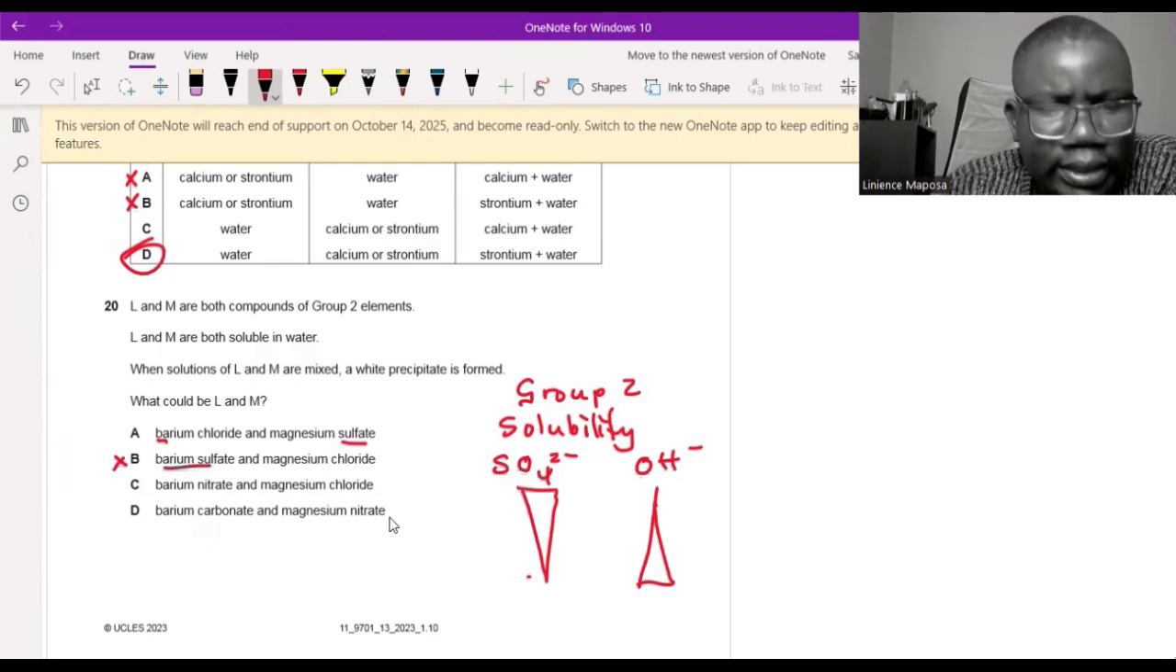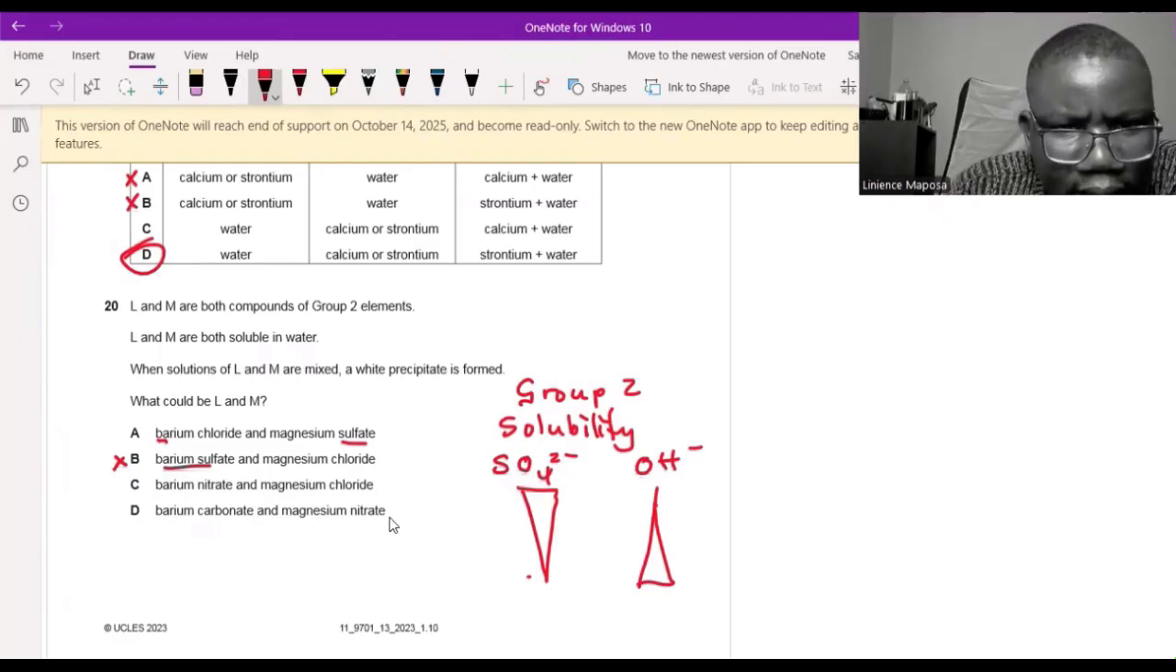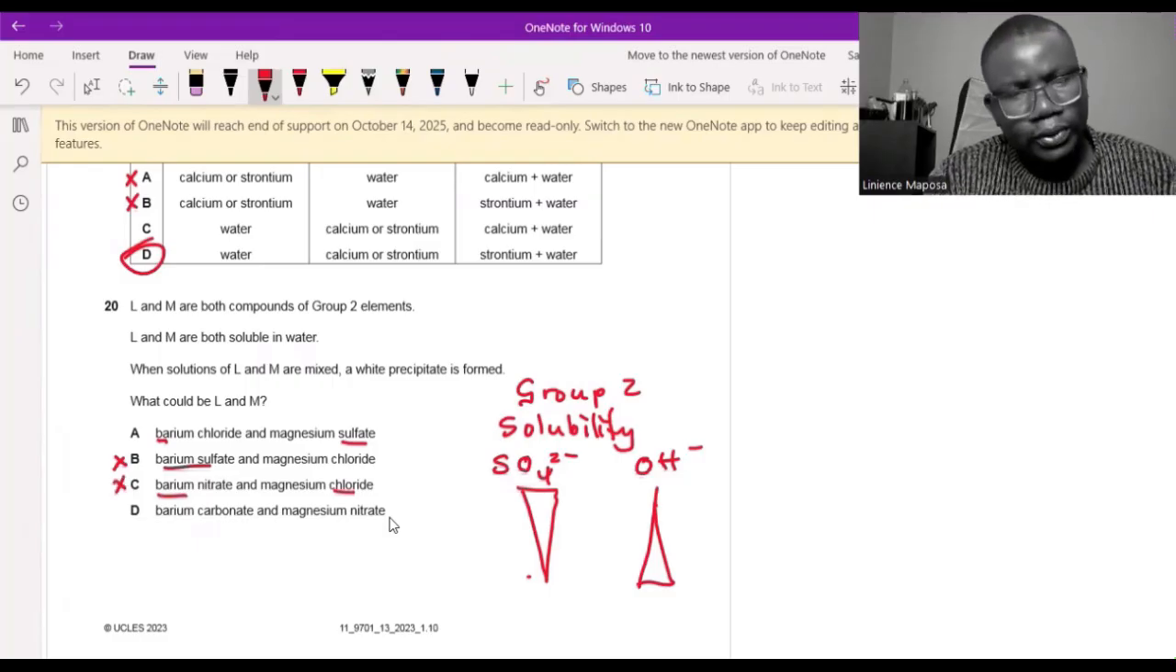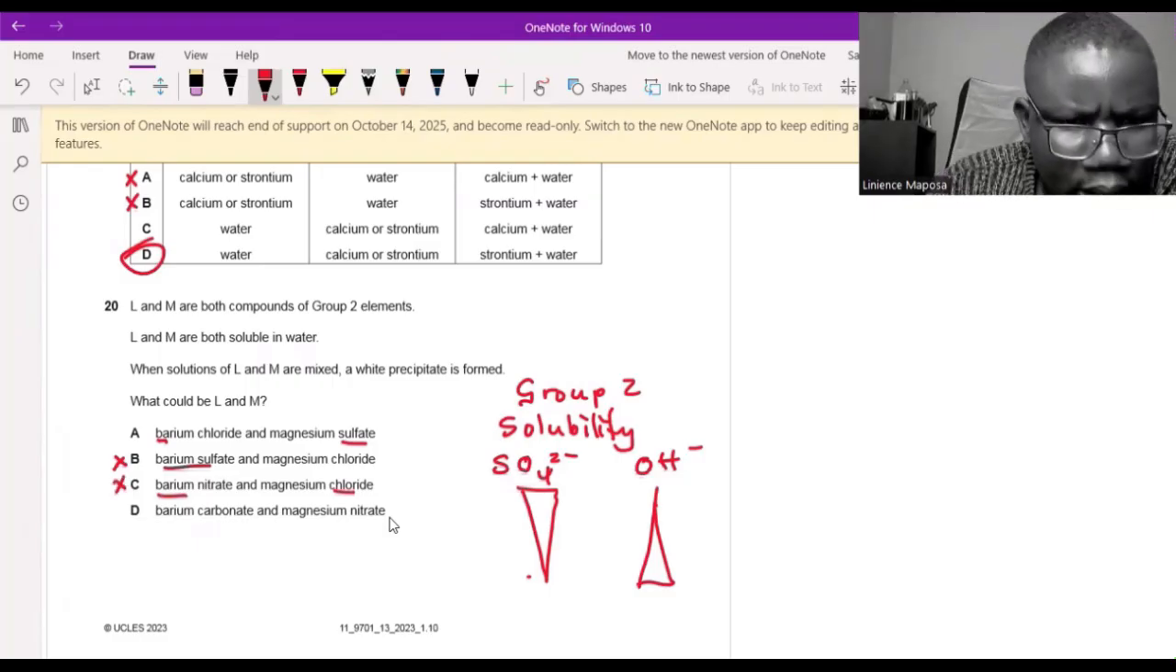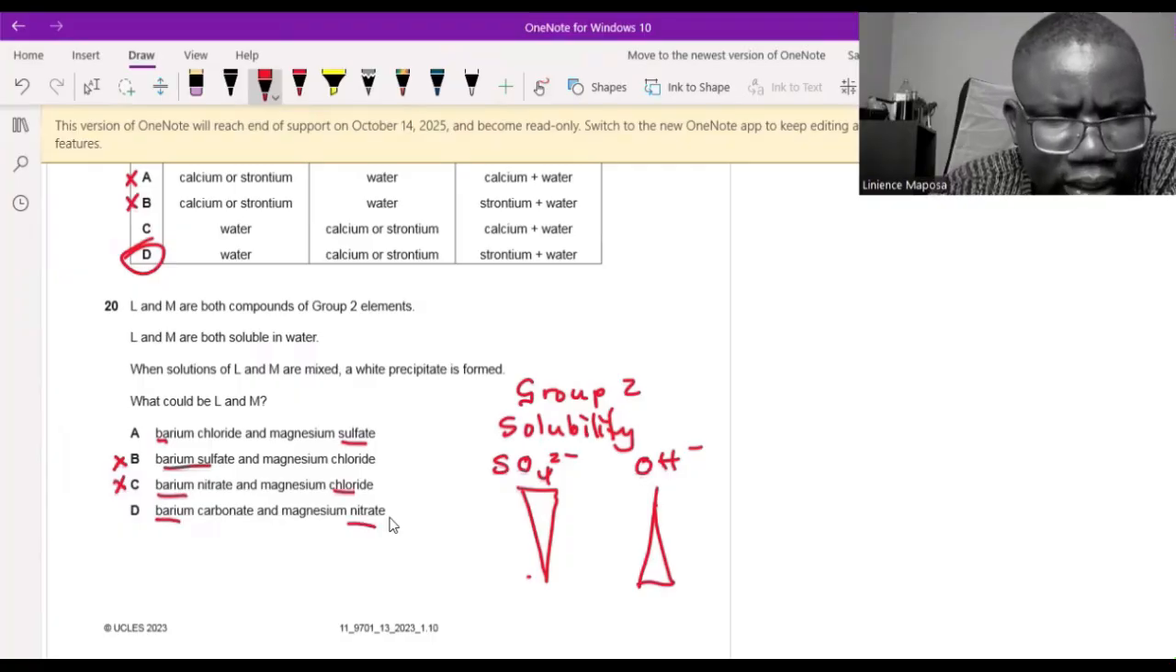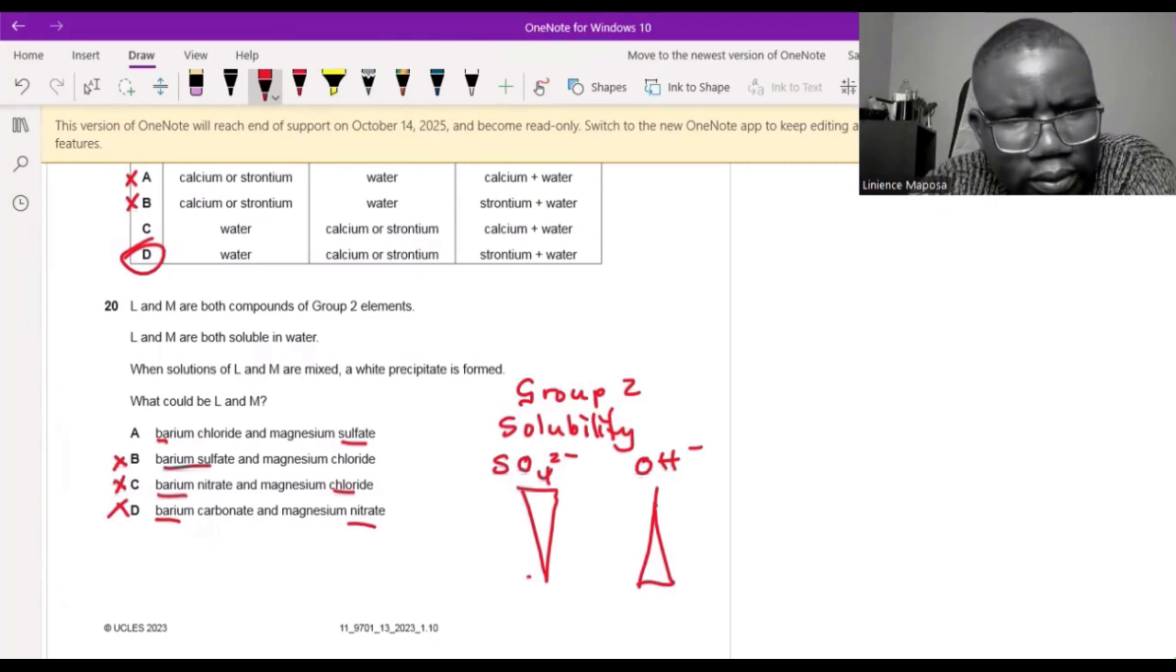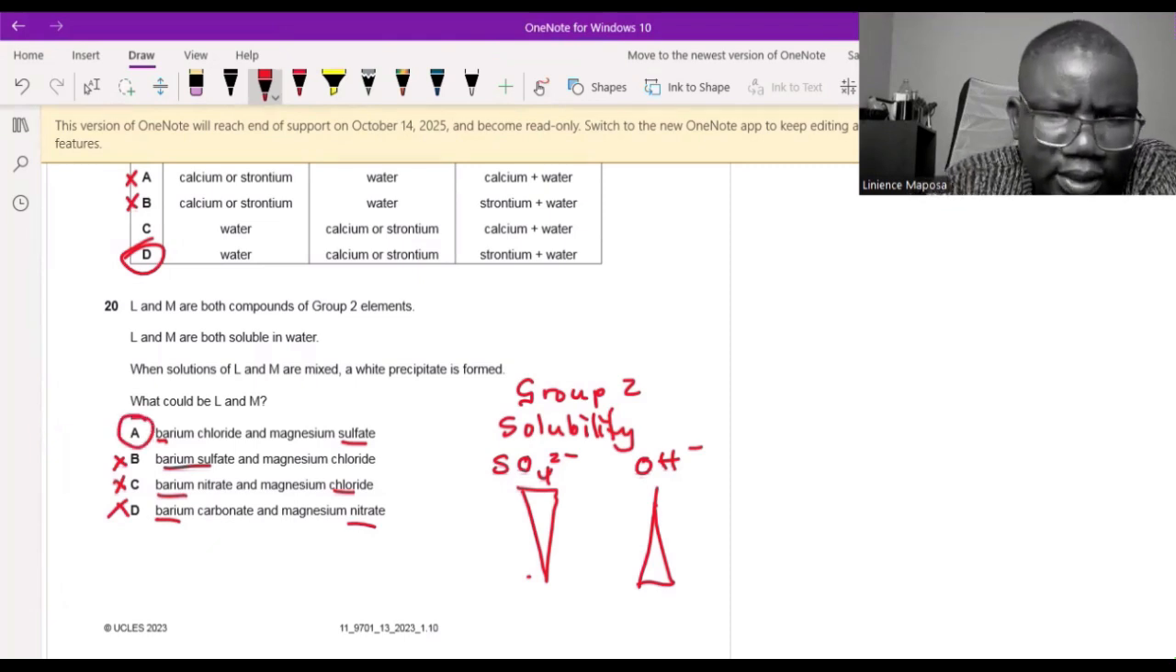Barium nitrate, all nitrates are soluble, so we're good here. And magnesium chloride is also soluble, so we're fine in terms of solubility. When we mix them, this becomes barium chloride, which is still soluble, and magnesium nitrate, so no precipitate here. This one doesn't work. Although they are both soluble, they cannot form a precipitate. Barium carbonate and magnesium nitrate: this is going to form barium nitrate. All nitrates are soluble, so no precipitate. Magnesium carbonate, no precipitate, so not this one. So the answer is A, as we had suspected here, guys.